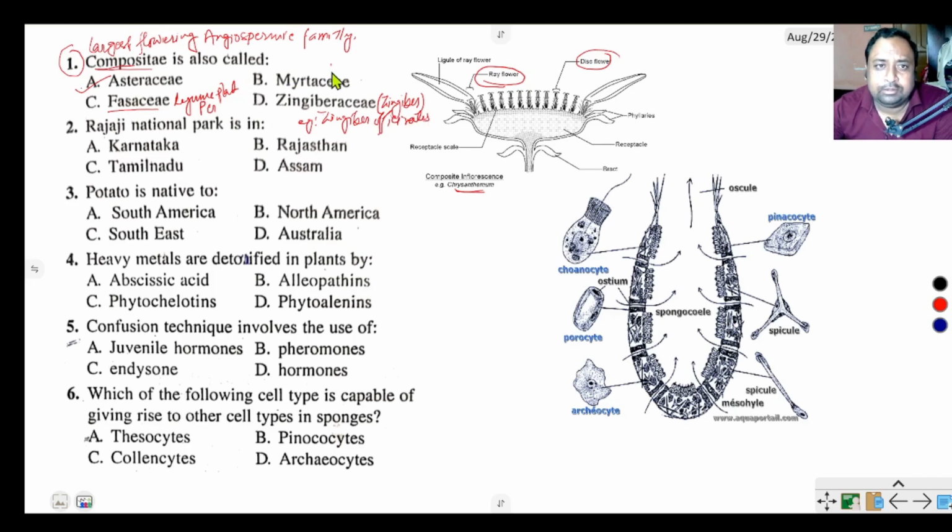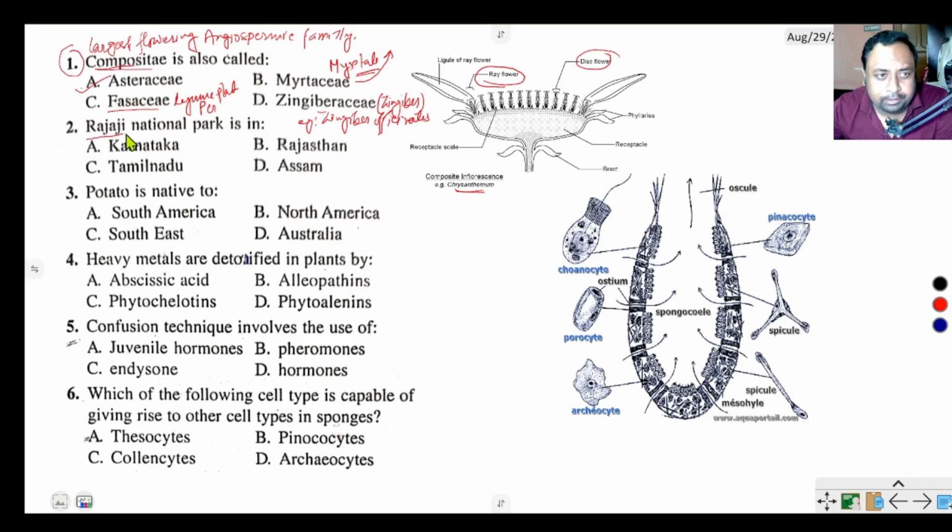Myrtaceae is called the myrtle family. This plant produces different types of fragrant oil that is used in the cosmetic industry.